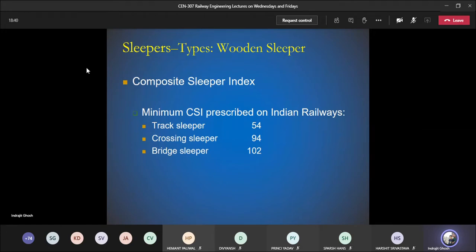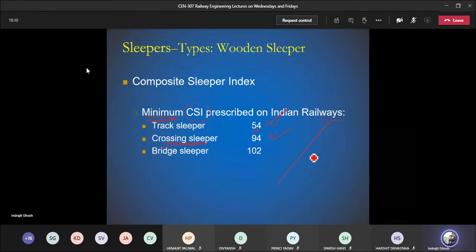So the composite slipper index minimum prescribed for Indian Railways, track slipper, normal railway track, is 54. Yes, some of the values are really odd. For my exam, you can remember some of those values, but for the competitive exam, it is a must that you remember those values. So track slipper is 54. Crossing slipper, the one which is going to be used at the crossing location, is 94.